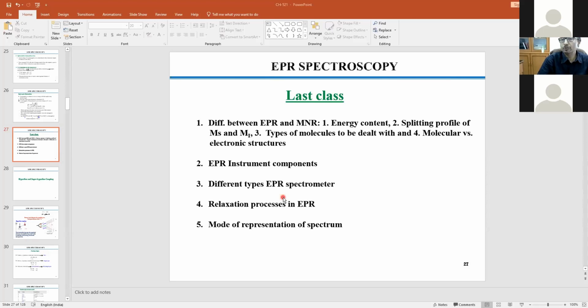To do so, essentially we have to record the things at low temperature. That is one of the standard events. We have to always keep it in mind. Unlike NMR, most of the times you do it at room temperature, because relaxation is not so serious over there. Since you do it at room temperature, naturally it is less expensive. But EPR, normally we do it at low temperature. Low means it's not the simple low, it's the liquid nitrogen, that means 77 K, expensive.